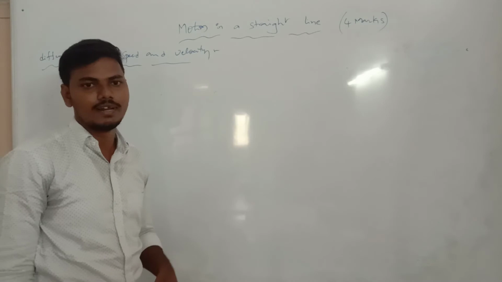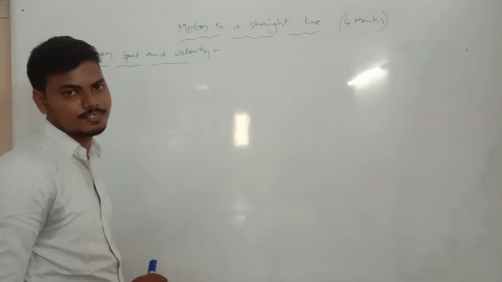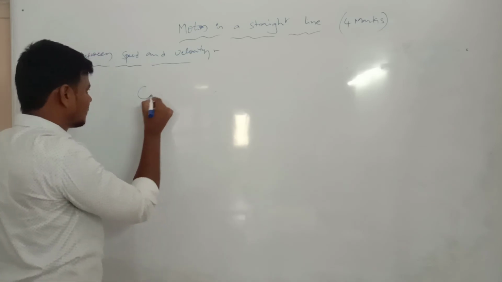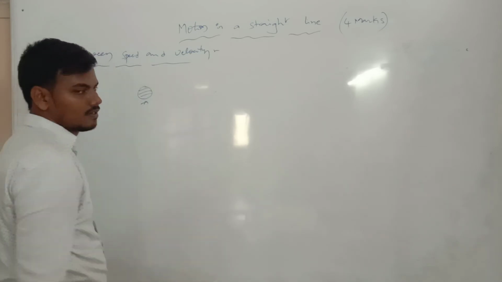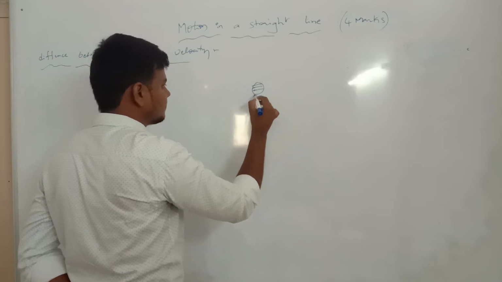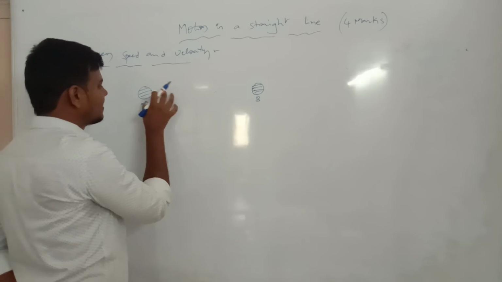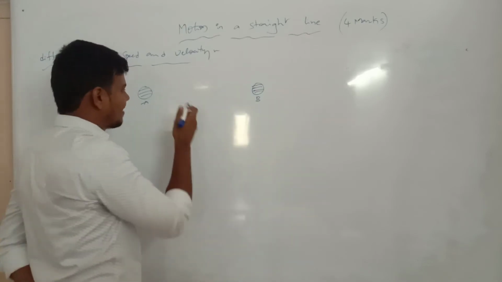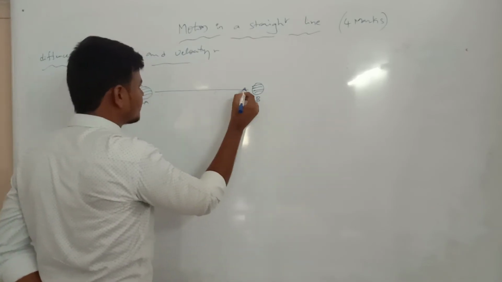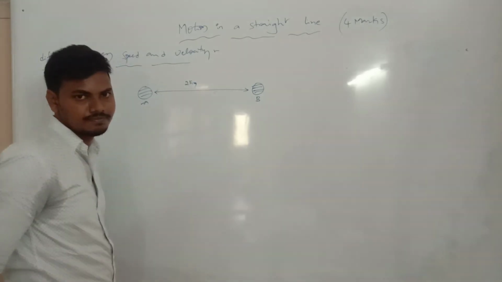Speed and velocity. First, take any two objects, any two positions. The first position is position A, and the second position is position B. The difference between A and B: traveling from position A to position B. This is a 2 kilometer distance from A to B.